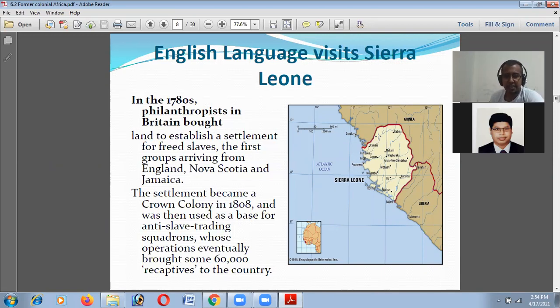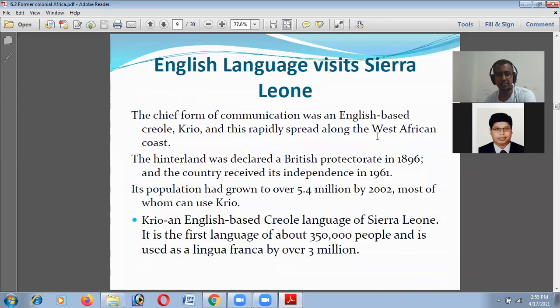The first group of slaves arrived from London, England, Nova Scotia, and Jamaica. They established a settlement in Sierra Leone. The settlement became a crown colony in 1808 and was then used as a base for the anti-slave trading squadron, whose operation eventually brought some 60,000 captives to the country. So this is the history of Sierra Leone.